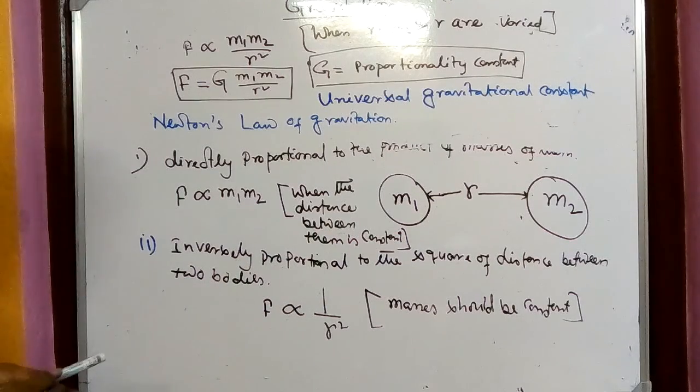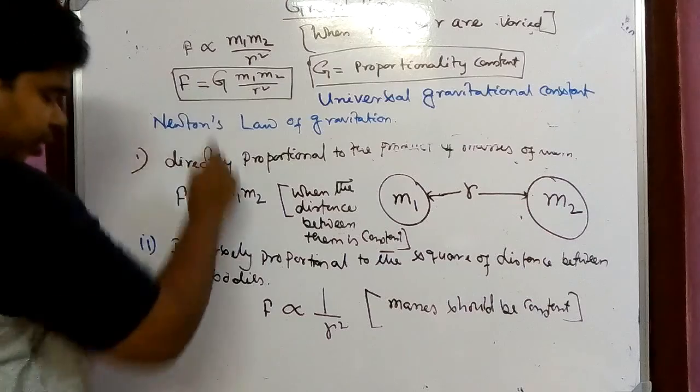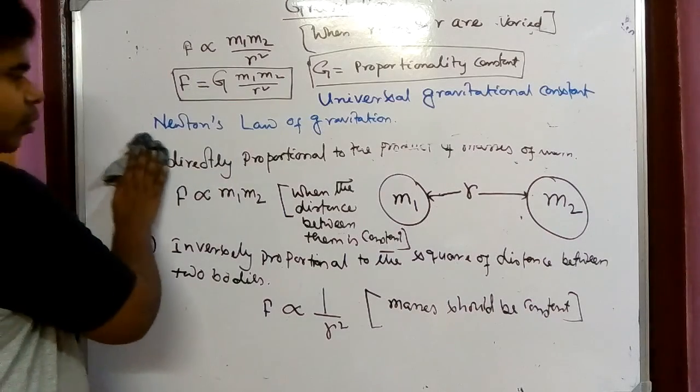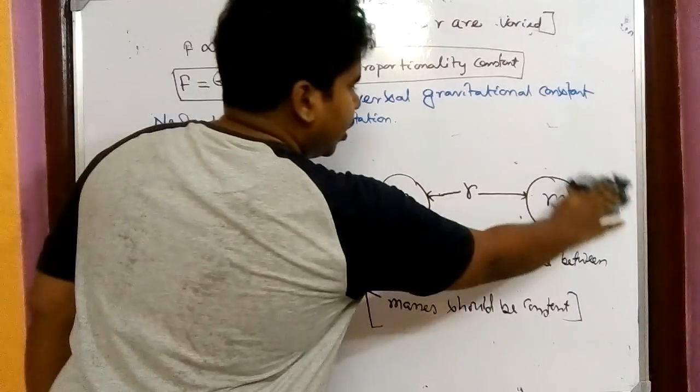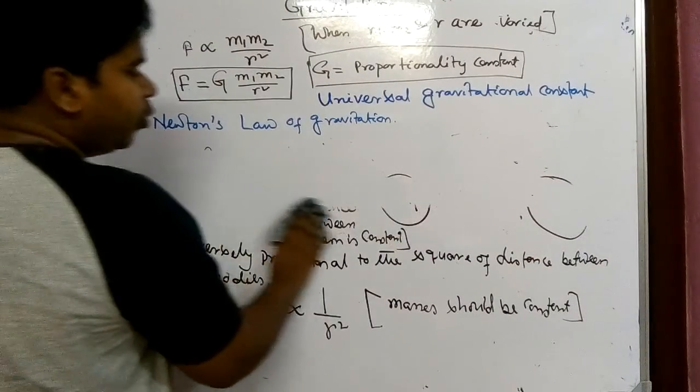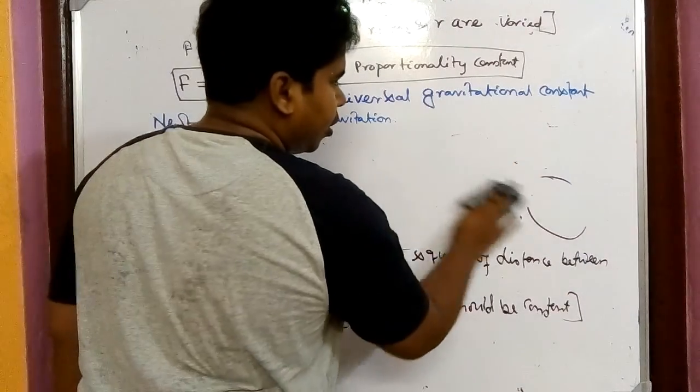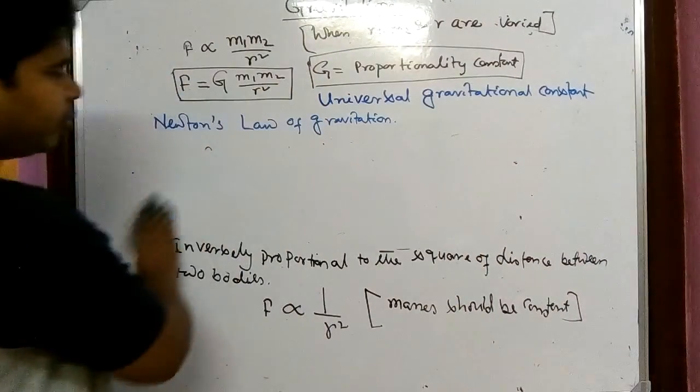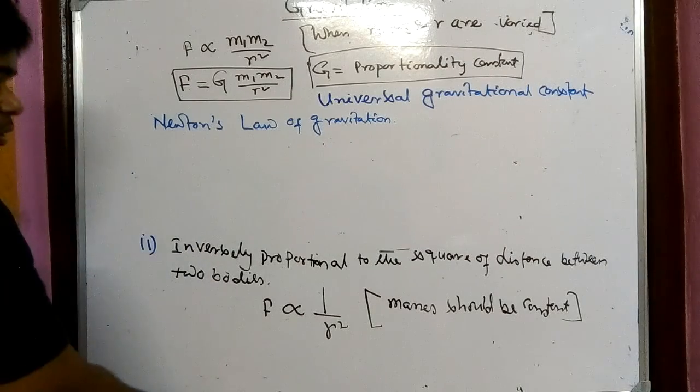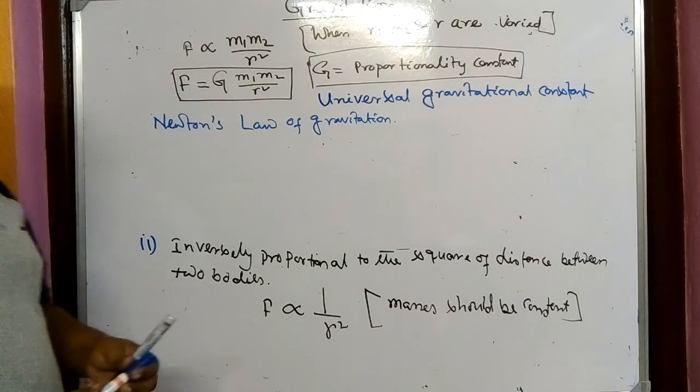Now we will discuss a little about this G. It's a very interesting thing. Now we have told its name is universal gravitational constant. Now you might be thinking, sir, gravitational constant is okay, but why is it universal?